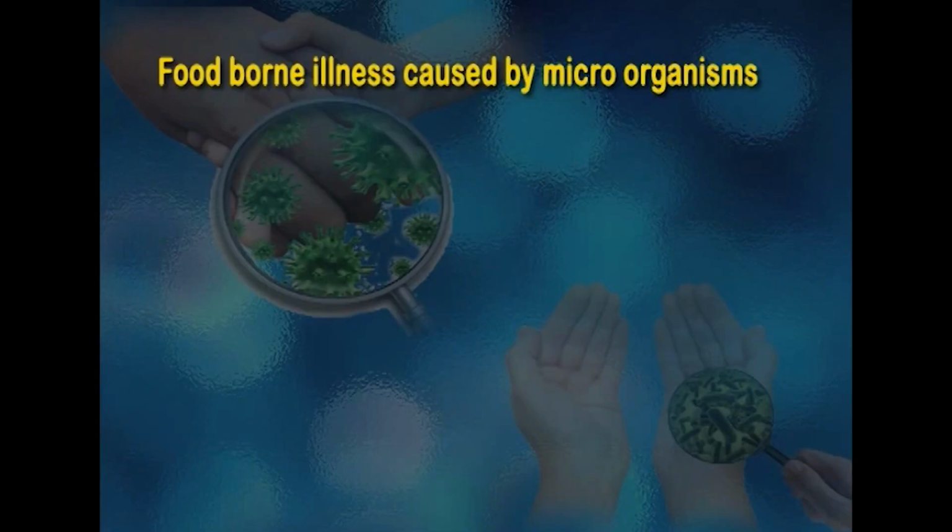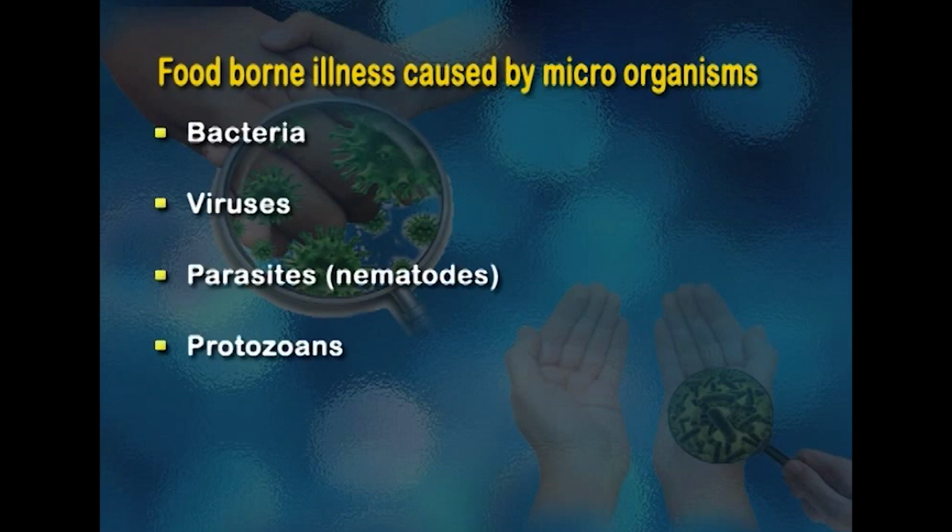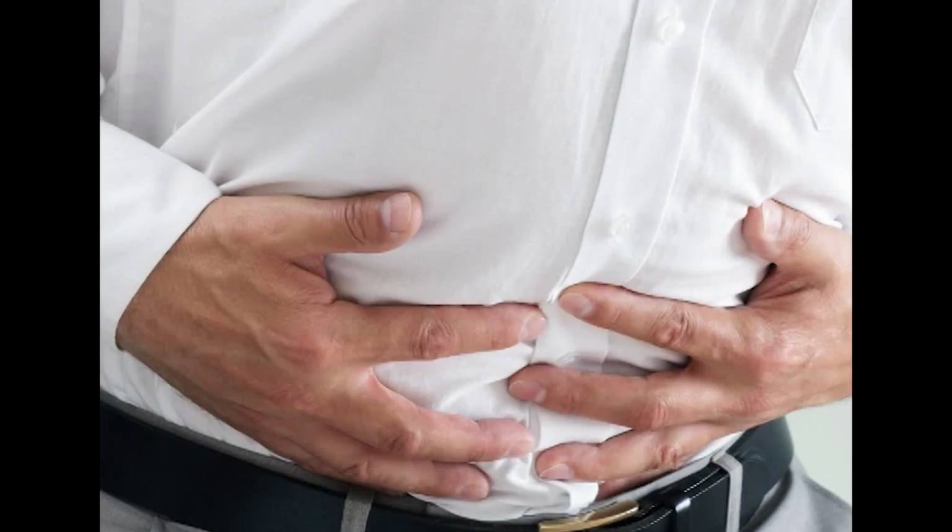So which are the microorganisms which cause foodborne illnesses? Several microorganisms in the environment can cause foodborne illness, like bacteria, viruses, parasites or nematodes, and protozoans. So among all these microorganisms, bacterial contamination is the most common cause of food poisoning in the industry. So when we consume foods which contain bacteria, it can produce some kind of symptoms because of changes in the stomach and intestine. What is the meaning of food poisoning? How is it different from food infection?